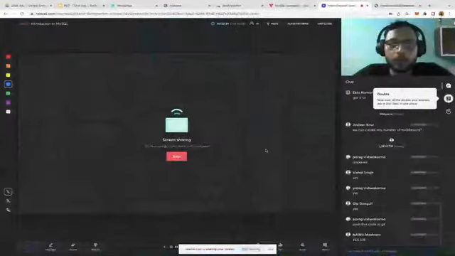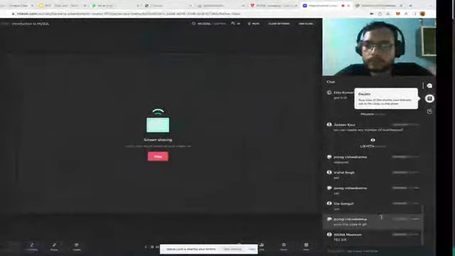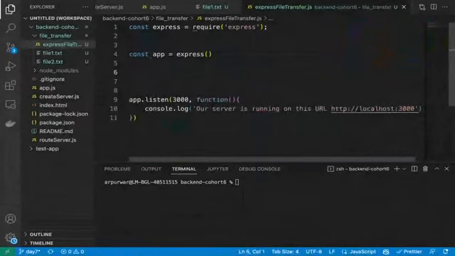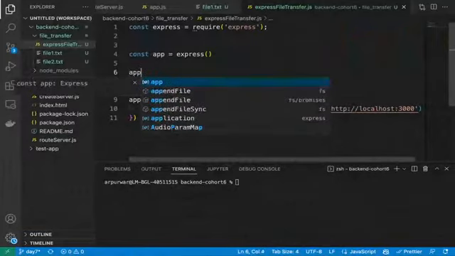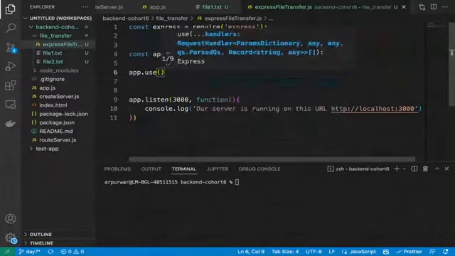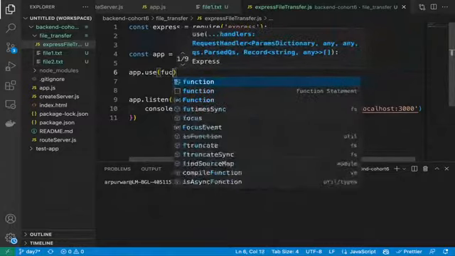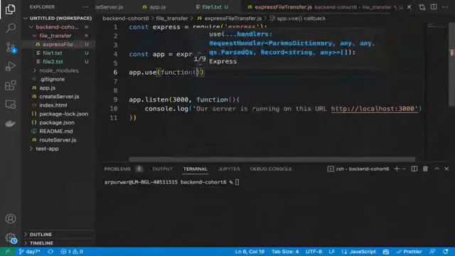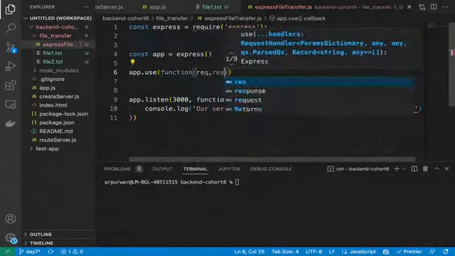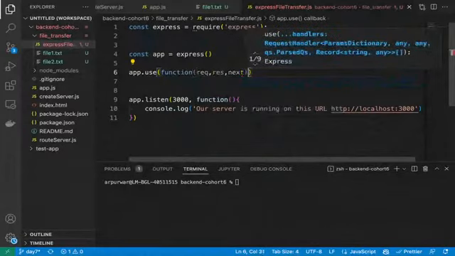So now, first we will create a global middleware. So app.use, function, and it needs three things: request, response, and next. We are simply doing the logging.